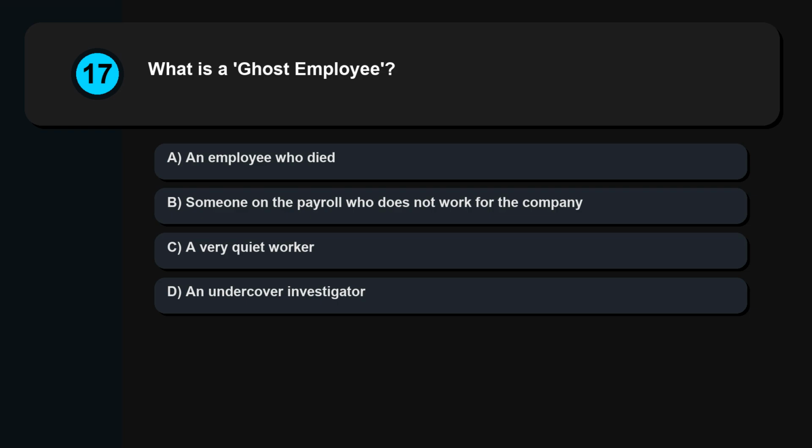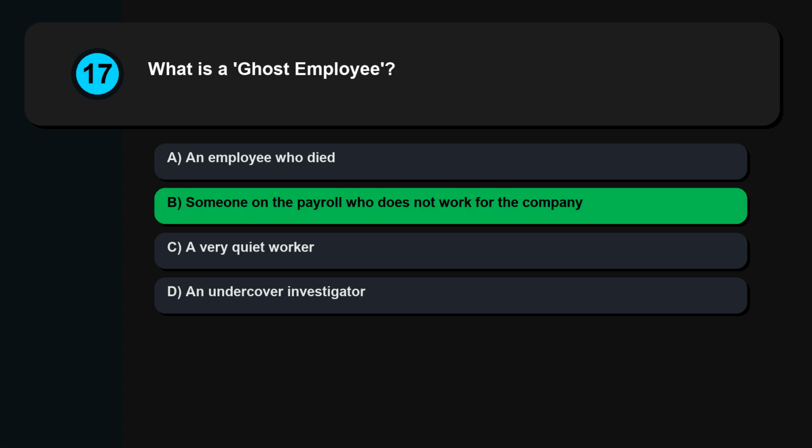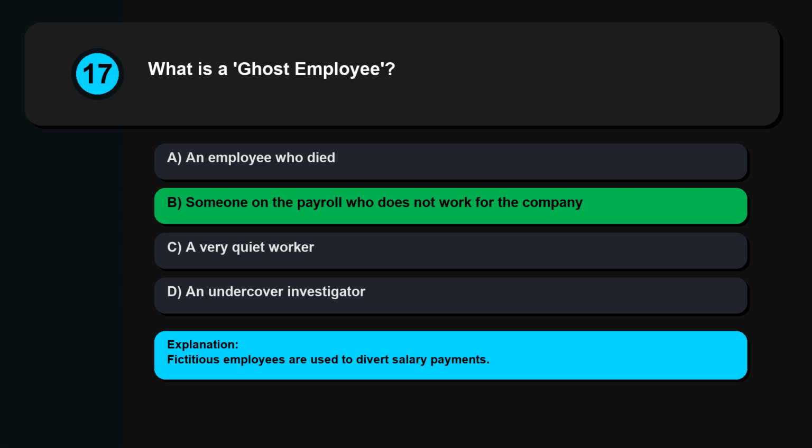Question 17. What is a ghost employee? An employee who died. Someone on the payroll who does not work for the company. A very quiet worker. An undercover investigator. Fictitious employees are used to divert salary payments.